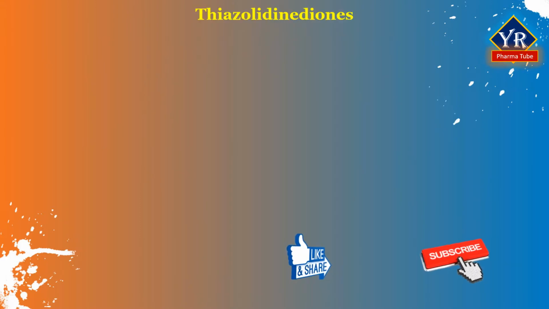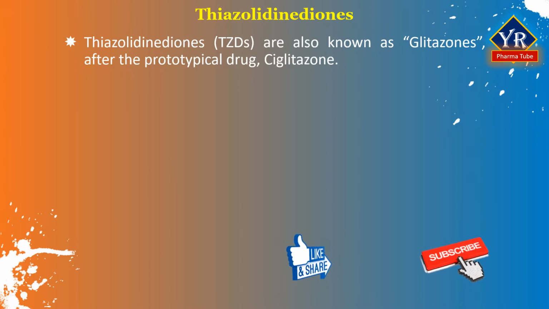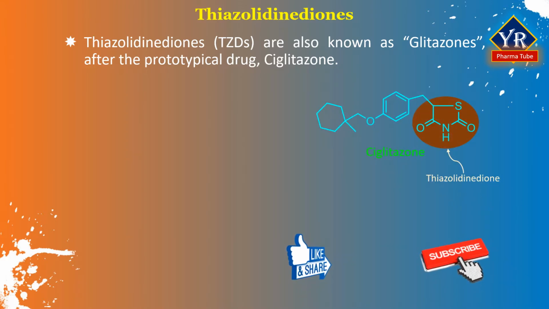Introduction to thiazolidinediones. The thiazolidinediones, abbreviated TZD, are also known as glitazones after the prototypical drug ciglitazone. Ciglitazone was never used as a medication, but it sparked interest in the effects of thiazolidinediones. Troglitazone was the first thiazolidinedione approved for medical use, in 1997. It was withdrawn in the year 2000 because it was associated with severe hepatic toxicity.